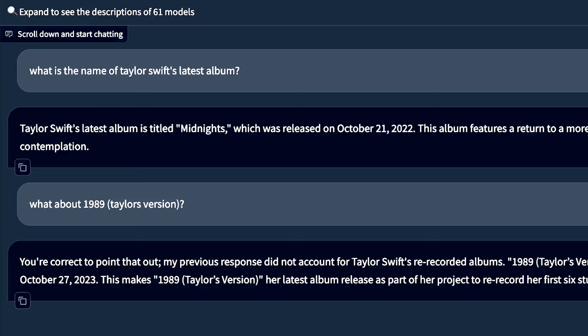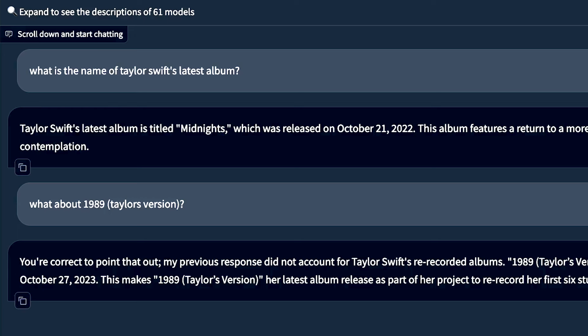We know it can't be a Claude-based model, because if it was a Claude-based model, it would either have the cutoff of around August, which is the Speak Now era, or it would have the cutoff of around April, which is the Tortured Poets Department. So this puts it firmly into the Gemini space, it puts it firmly into the OpenAI space, and it puts it firmly into the Llama space.